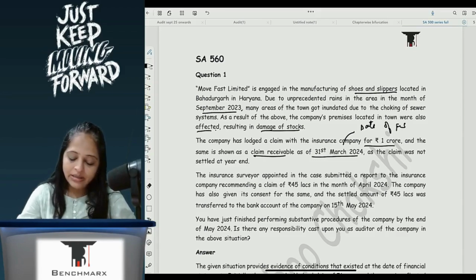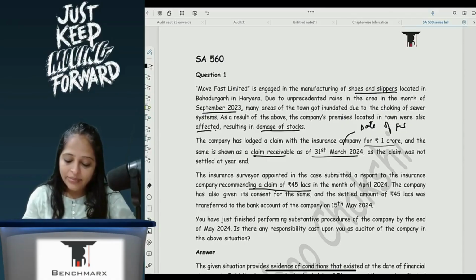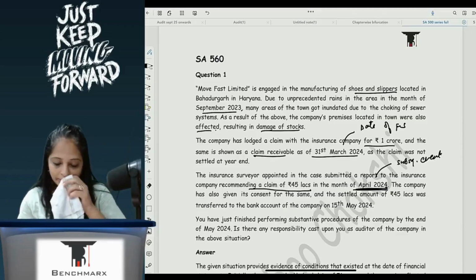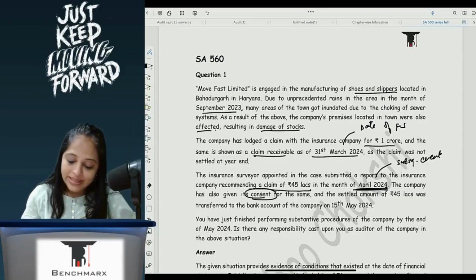The insurance surveyor appointed in the case submitted a report to the insurance company recommending a claim of 45 lakhs in the month of April 2024. So here I know that this is a subsequent event because it has occurred after the date of balance sheet. The company has also given its consent for the same and settled.